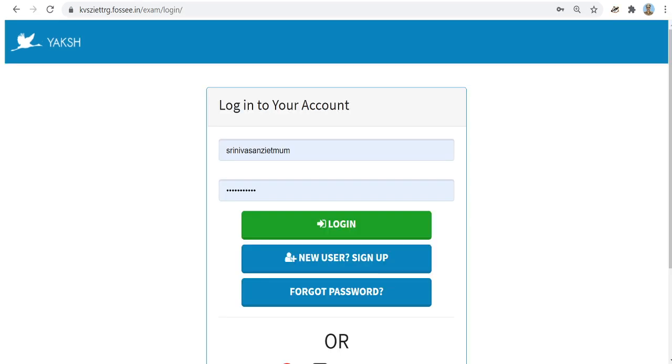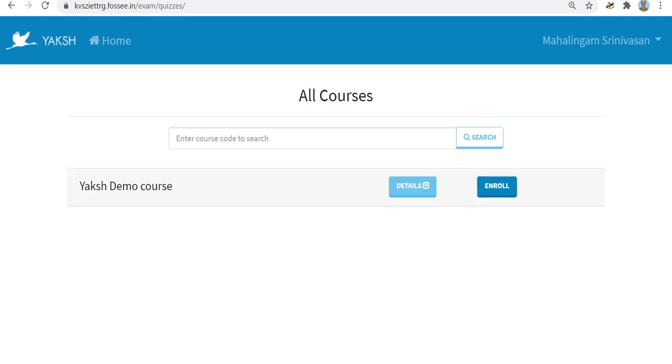And remember this username and password. Whenever you want to enter to view the contents of the course, you have to use these credentials. That is your username and password. And it is in this website only, kvsea.trg.fosse.in. Login to login. You can save this username and password in your computer also. It will take you to a page where the courses are listed.